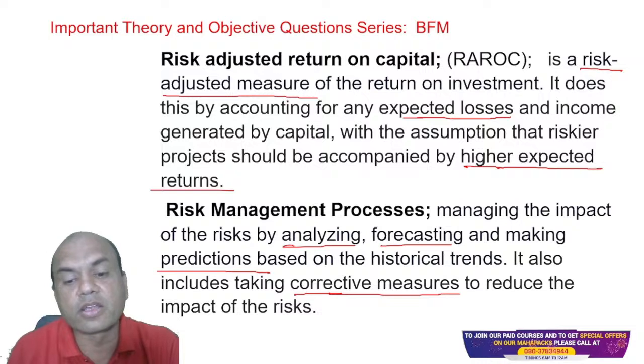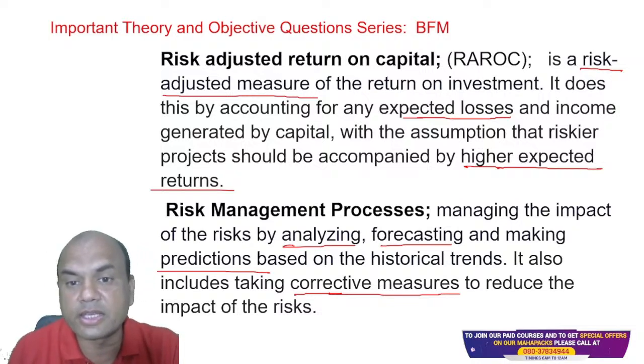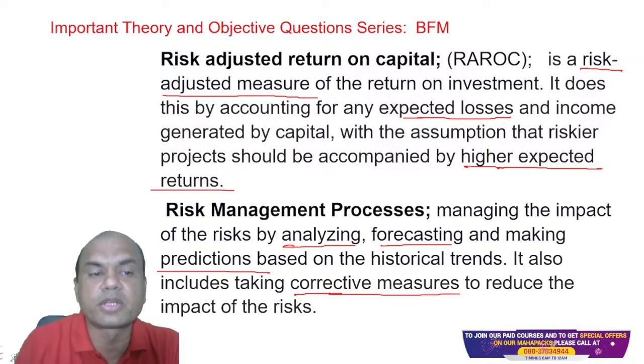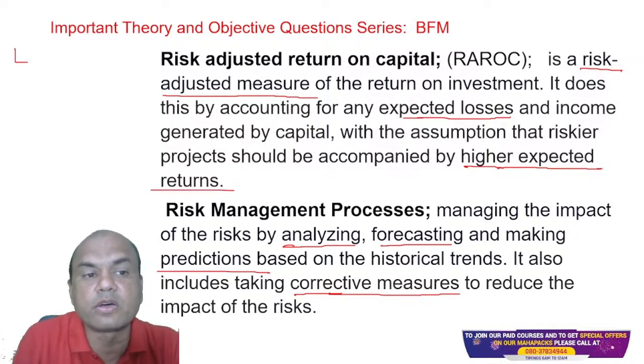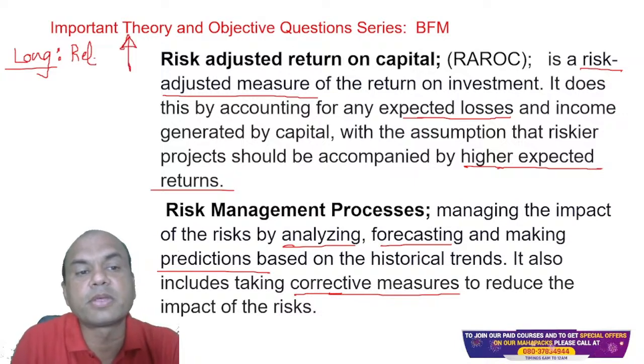Corrective measures over here means, as in the earlier example, if I am buying a Reliance share, then I must buy a put. See here, this is called a long position. Long means, suppose I buy a Reliance share at 2500, expecting it to go up. So this is my long position.